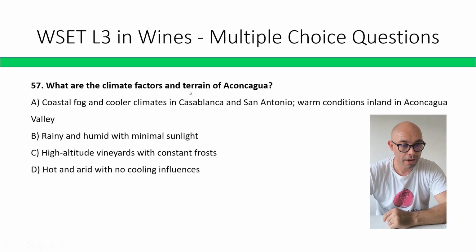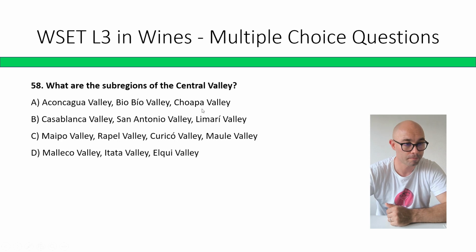What are the climate factors and terrain of Aconcagua? A: Coastal fog and cooler climates in Casablanca and San Antonio, warm conditions inland in Aconcagua Valley. B: Rainy and humid with minimum sunlight. C: High altitude vineyards with constant frost. D: Hot and arid with no cooling influence. The correct answer is A, coastal fog and cooler climates in Casablanca and San Antonio, warm conditions inland in Aconcagua.